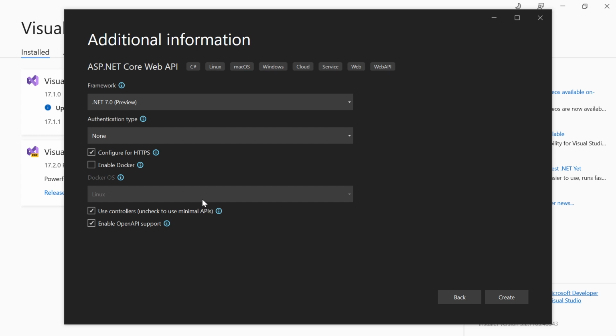Okay, so far everything is the same. We want to use controllers here. I don't want to use a minimal API. I've got videos about that. Please check out the info cards.